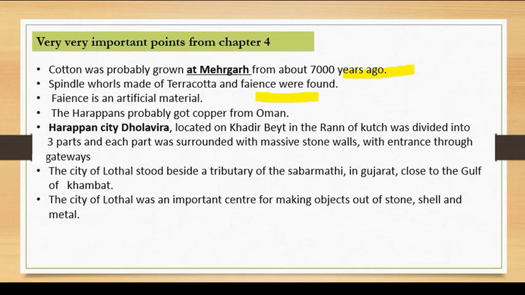Then Harappans got copper from Oman. So it tells you about the external trade which they were practicing. The Harappan city Dholavira, located in the Khadir bet or the Rann of Kutch, was divided into three parts, and each part was surrounded with massive stone walls and had gateways at the entrance. So a factual question can be asked, like which of the following cities of Harappa was divided into three parts? The answer would be Dholavira.